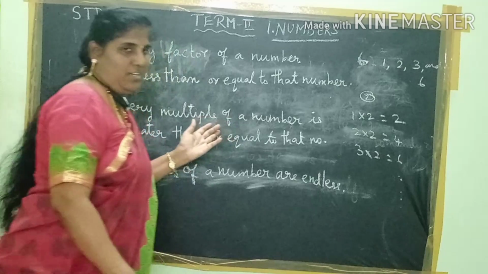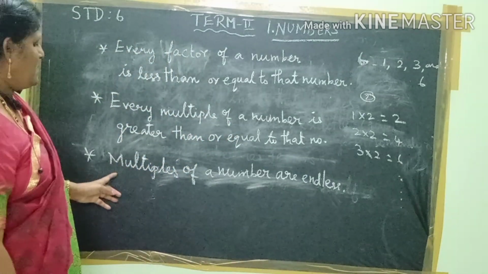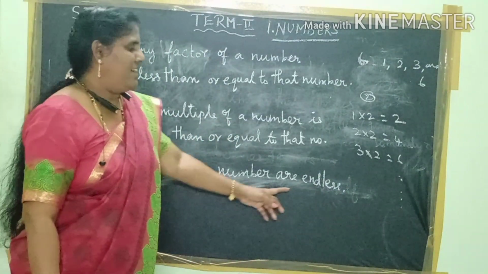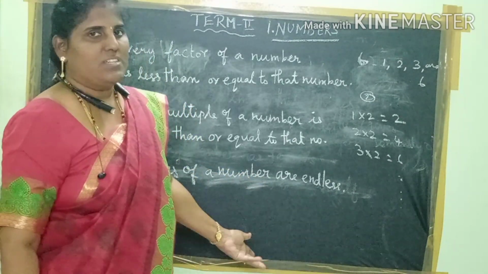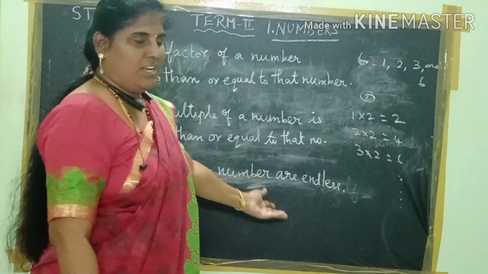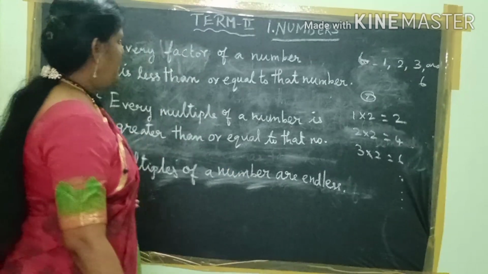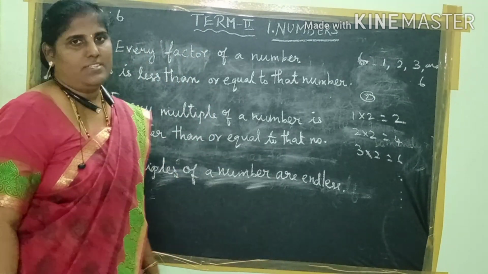The last one: multiples of a number are endless. Endless means infinite, because numbers are infinitely endless, so multiples of numbers are also endless.